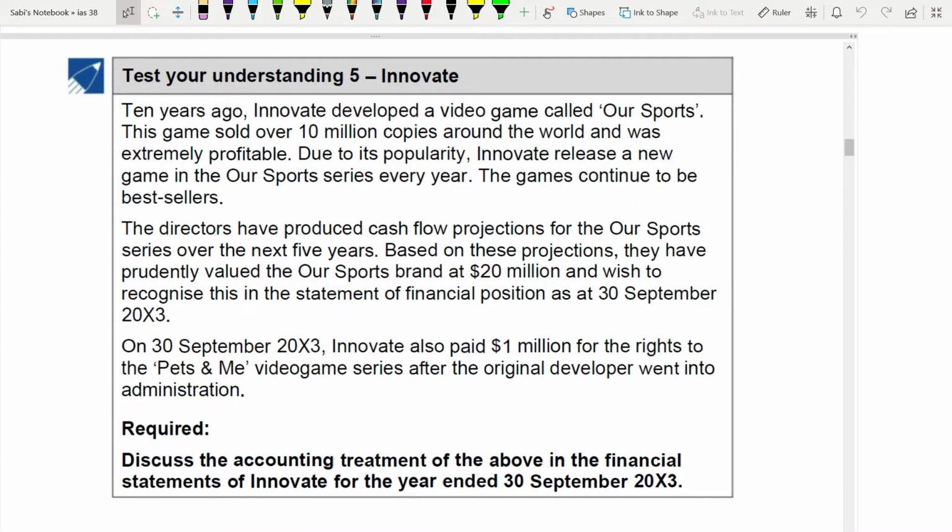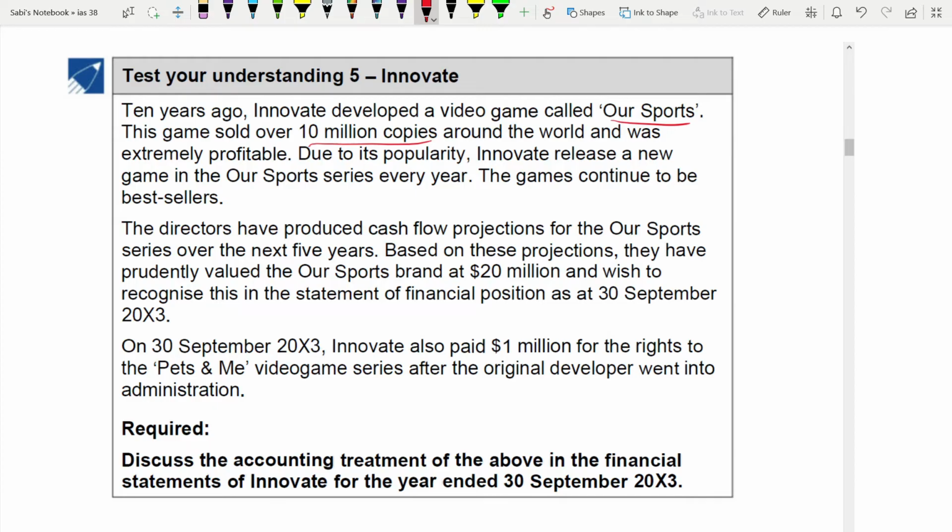Test your understanding 5. Discuss the accounting treatment of the above in the financial statements of Innovate for the year ended 30th September 2003. Okay, so this case study is about a company which developed a video game called Sports 10 years ago. They have sold 10 million copies and it's been extremely popular.